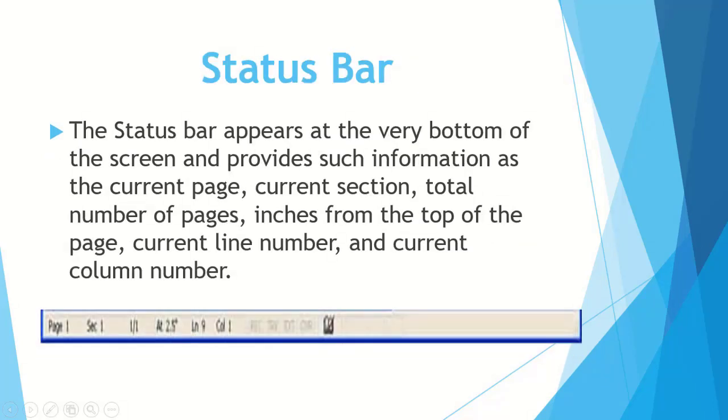Next component is status bar. Status bar is present at the very bottom of the screen. As you can see on the screen, the page number is displayed here, or you can say it is used to display the current page. It is used to display current section, total page numbers, distance from the top in inches, line number, and all the basic information about this document is displayed on this status bar.